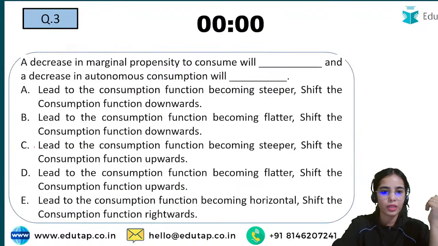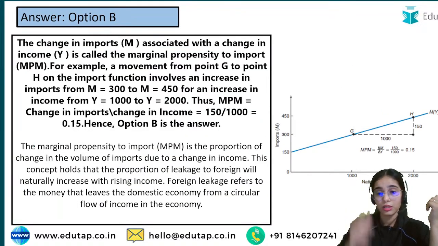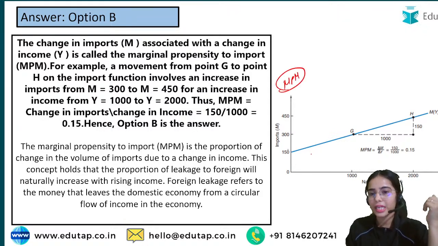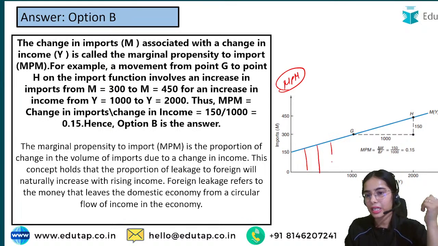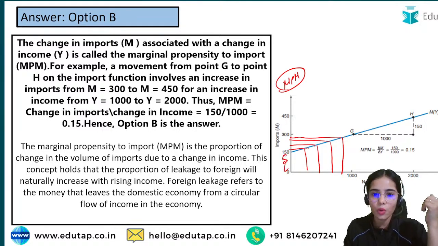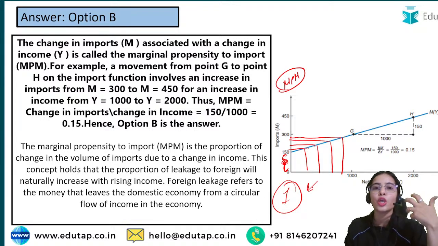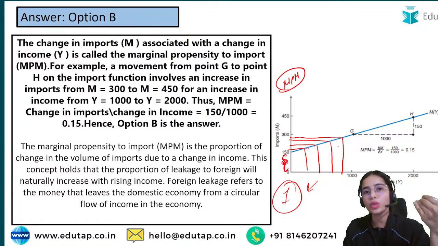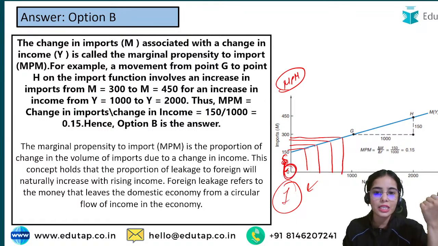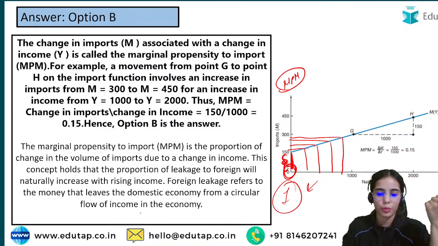This is the marginal propensity to import, and simply the idea is that with higher income, a country imports more. And even without any income, there are imports of necessary goods. For example, oil is imported. Many of the countries that are in deficit still import oil. So even at zero income, some imports are happening. So this is autonomous imports.